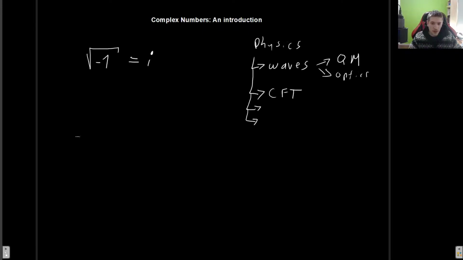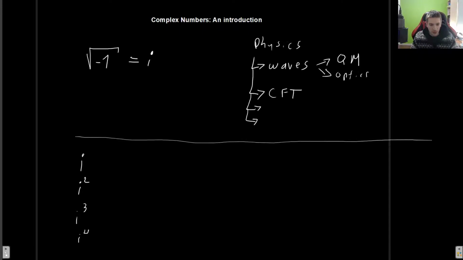Okay, so we just went quickly into the whys. Now let's dive into the hows. Before we begin, we must be clear about how we work with these i numbers. For that, let us take a look at the powers of i: i squared, i cubed, and i to the fourth power. So i, of course, is i, and i squared, well, what would this be? This is simply the square root of minus 1, squared. So this is simply minus 1, okay?